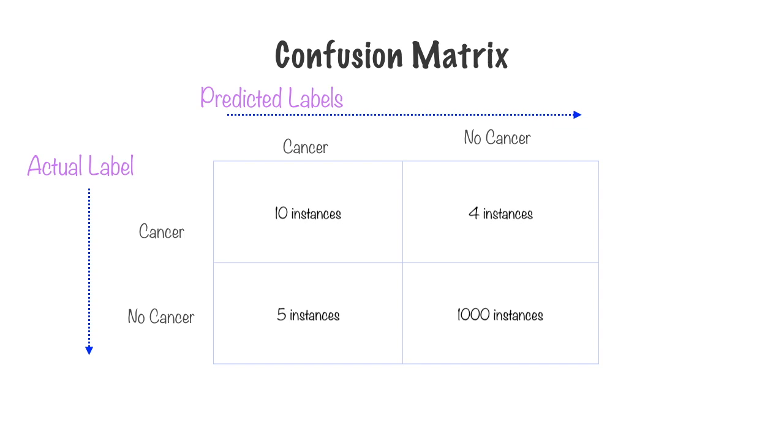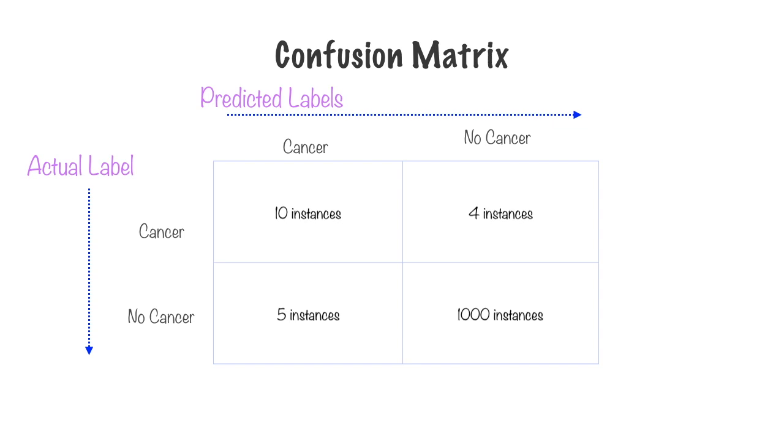There were 10 instances where cancer was actually present and it was also detected by our machine learning model. There were 5 instances where there was no cancer, but our model still predicted cancer. There were 4 instances where cancer existed but was not detected, or our machine learning model missed it. And there were 1,000 instances with no cancer, and our model basically said no cancer.